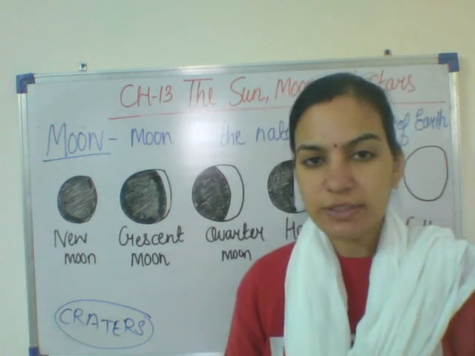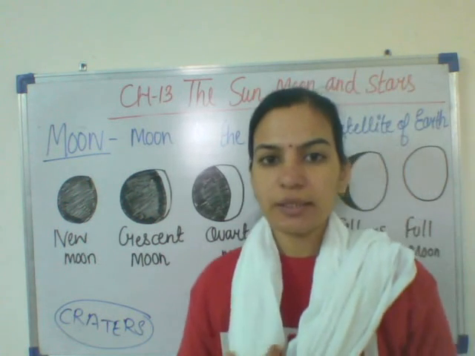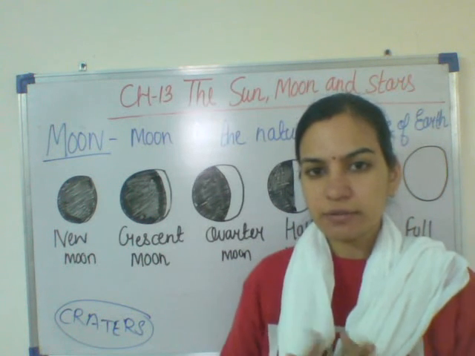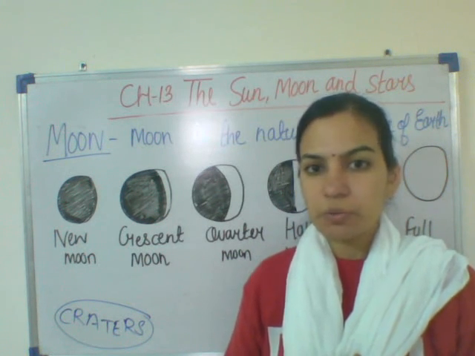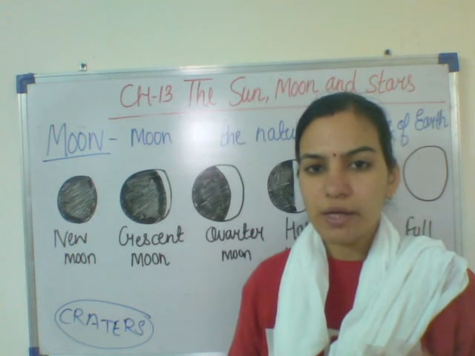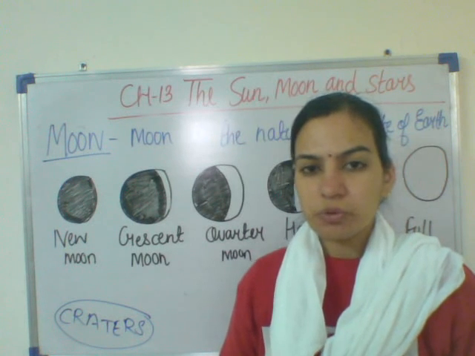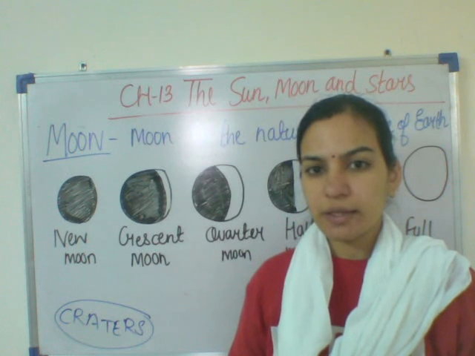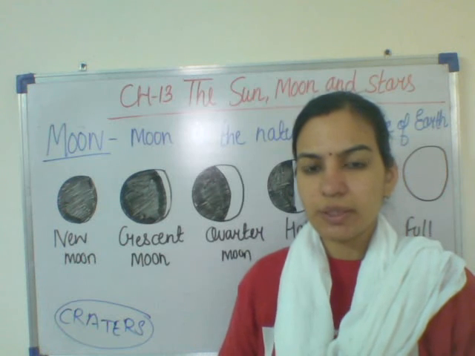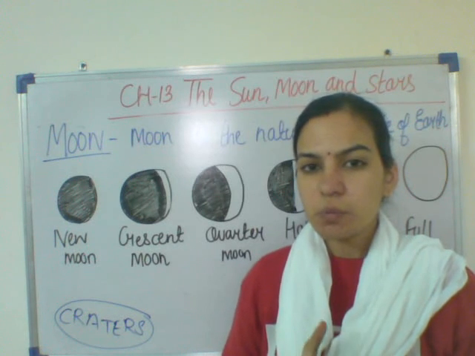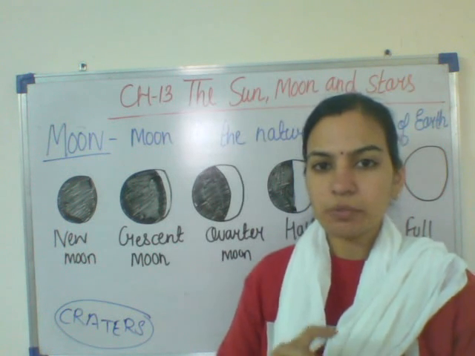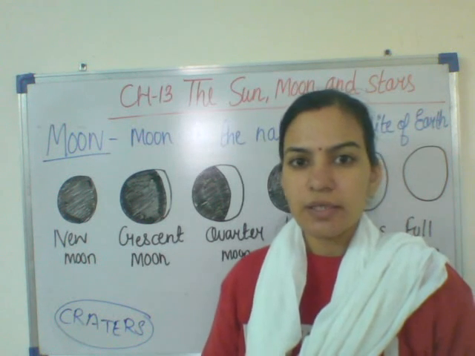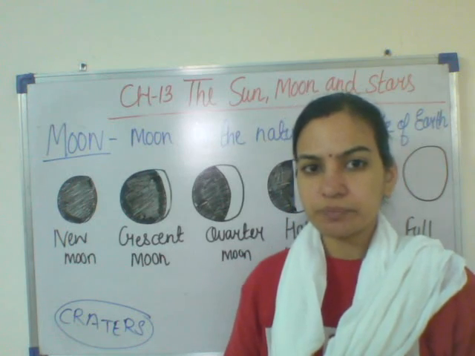Now it is very interesting to know about it. What does the moon contain? Like Earth, does it also have rivers, lakes, oxygen? No, on the moon nothing is there like that. No air is there. On the moon only mountains are there, and those mountains contain very large holes. Now, who was the first person who walked on the moon? It was Neil Armstrong. He was the first man to walk on the moon.